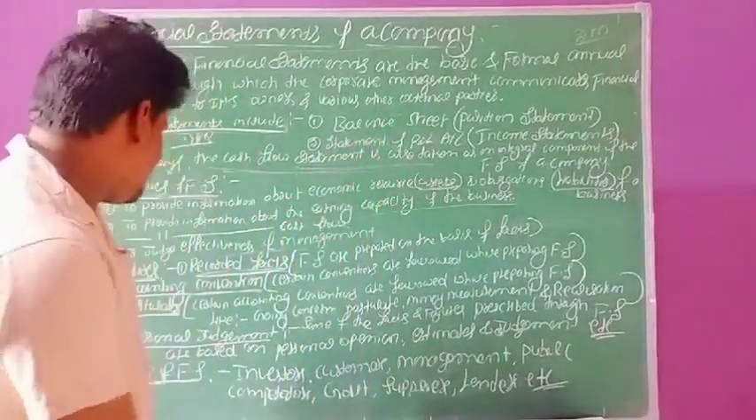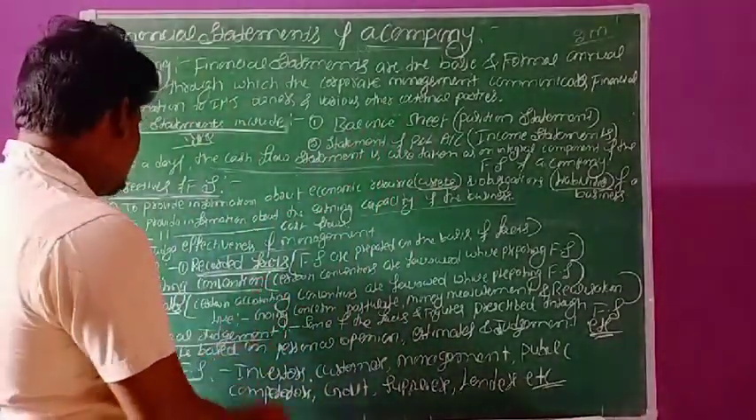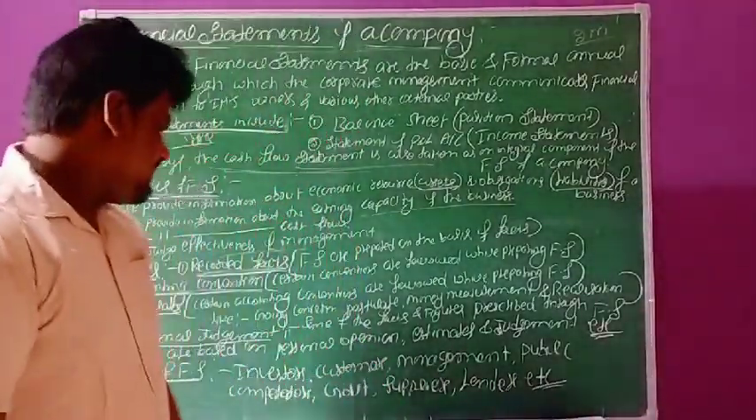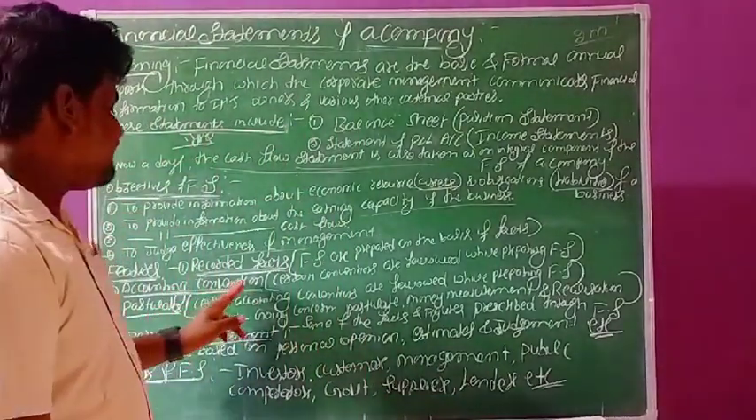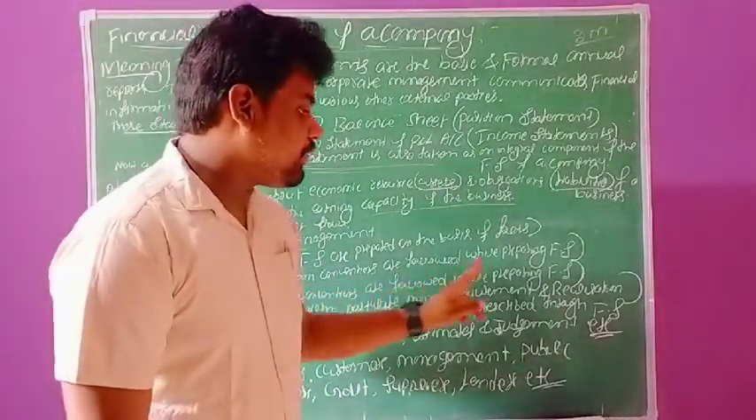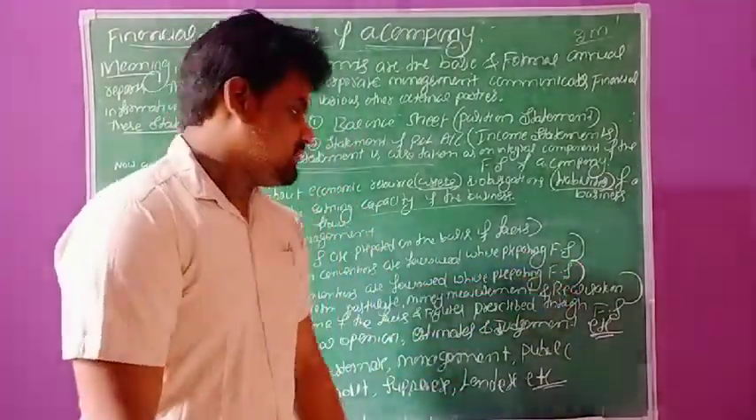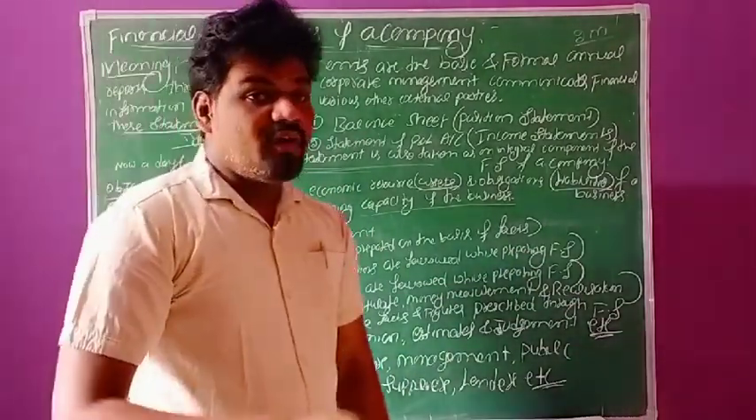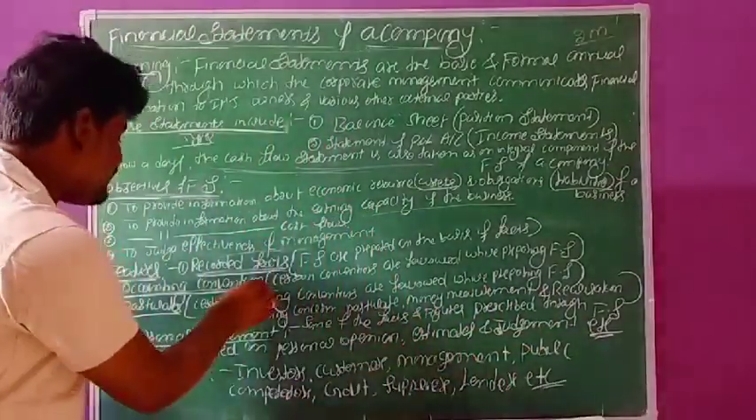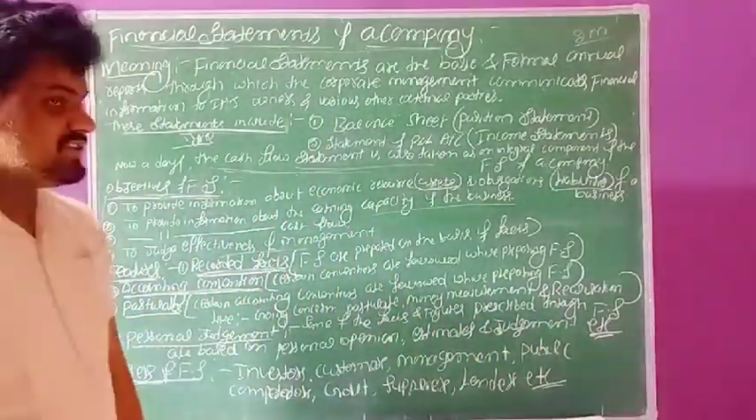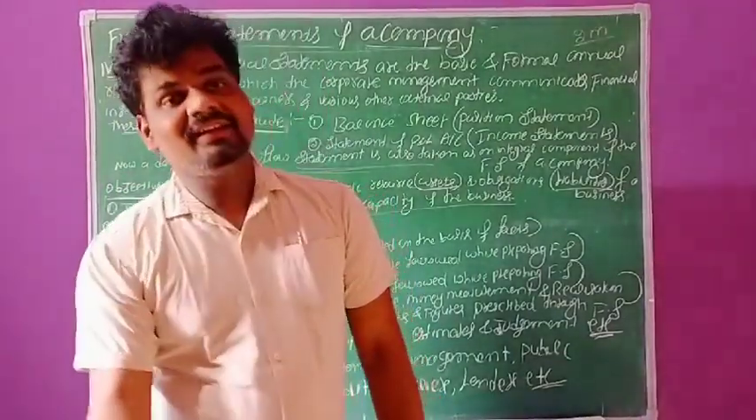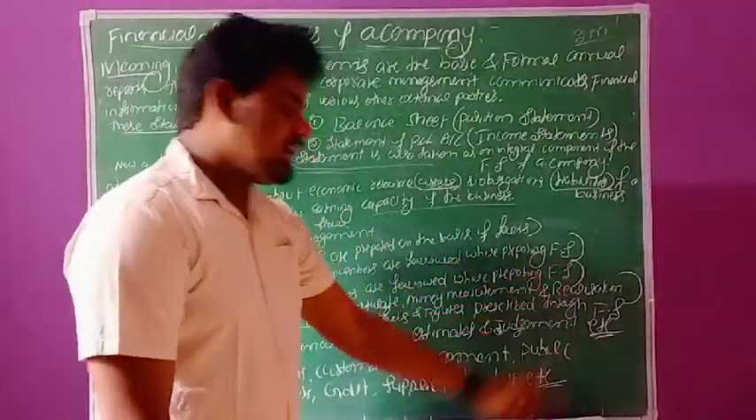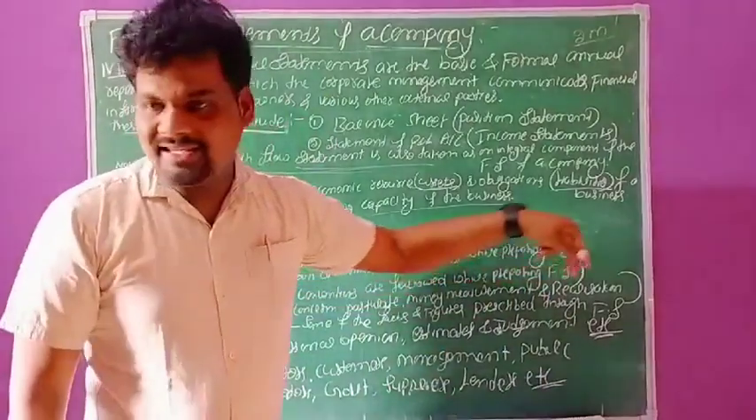So while preparing financial statements, we can follow some accounting conventions. Certain conventions are followed while preparing financial statements. So accounting conventions mean convention of materiality, convention of consistency, and convention of full disclosure. These conventions we can follow while preparing these financial statements.